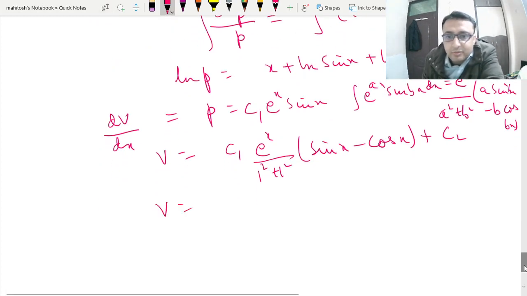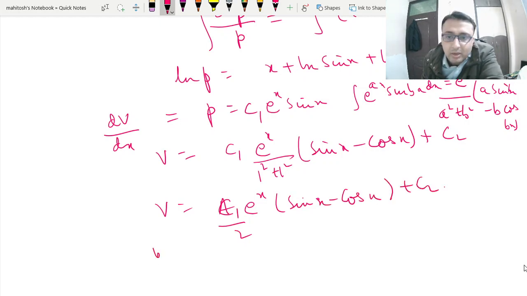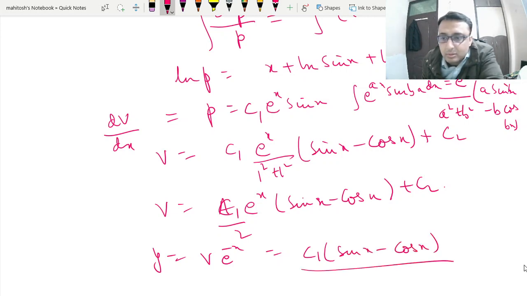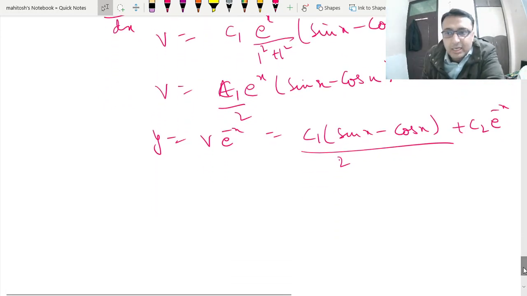So v is of the format c1 e to the power x, sorry, c1 by 2 times sin x minus cos x. Okay, plus c2. Now I can write y is equal to e to the power minus x v. So what we get our answer as c1 by 2 times sin x minus cos x plus c2 e to the power minus x. So we have started with e to the power minus x as one of the solutions, and what is the other solution?